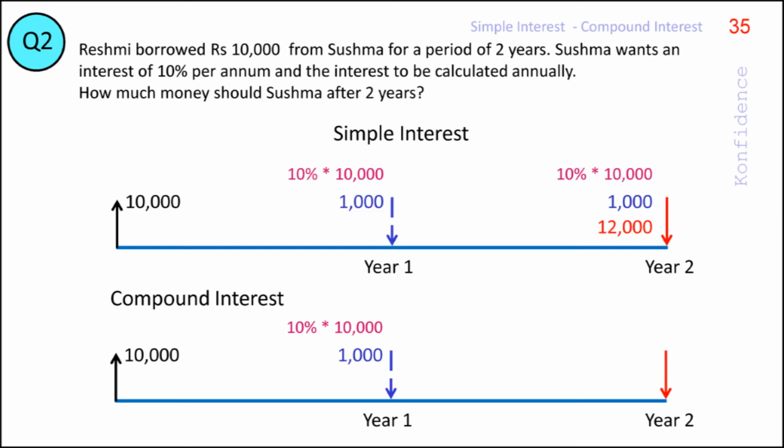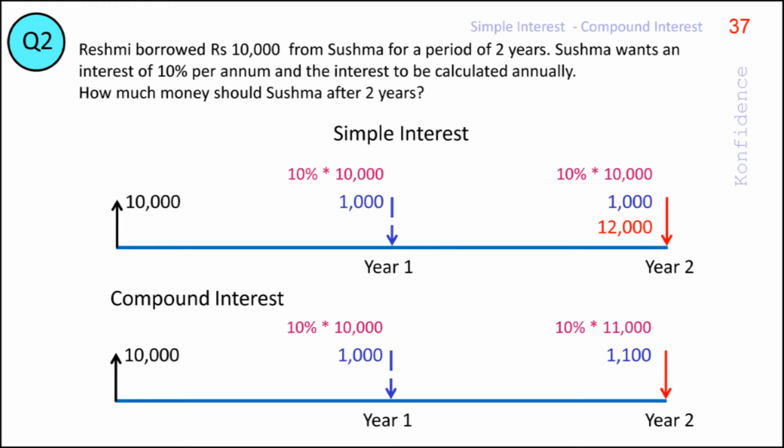When we compute the interest for the second term or the second 1 year in this case, we add the interest accumulated in the first year to the principal amount, and the base amount used for computing the interest for the next term will be more than the original principal amount. So the interest for the second year period is calculated as 10% of principal plus accumulated interest for the first year, or 10% of 10,000 plus 1,000, or 10% of 11,000, which is 1,100 rupees.